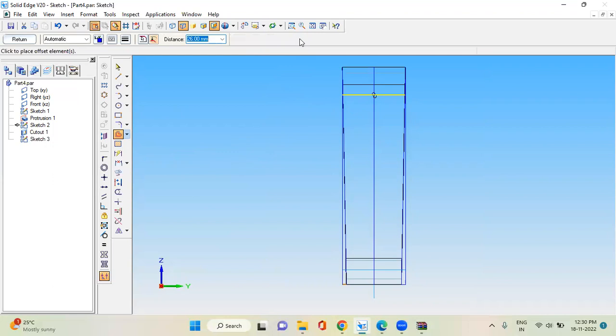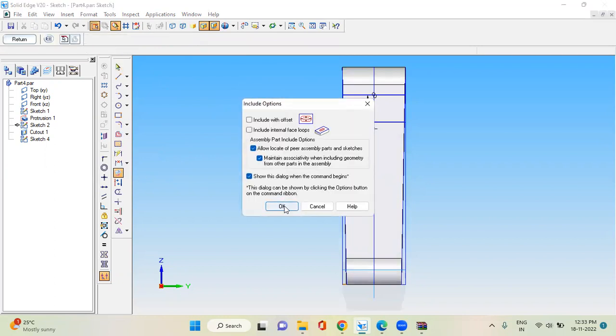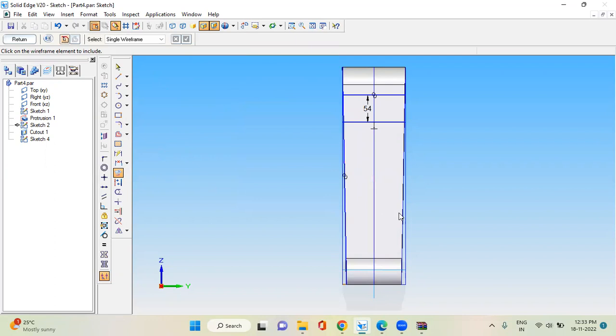I need an offset distance of 54 on one side, and then you have to include the other two lines, this line and this slant line, not the straight one.